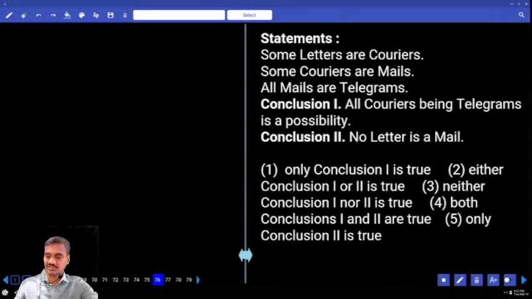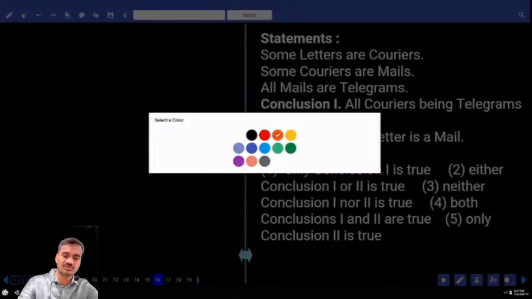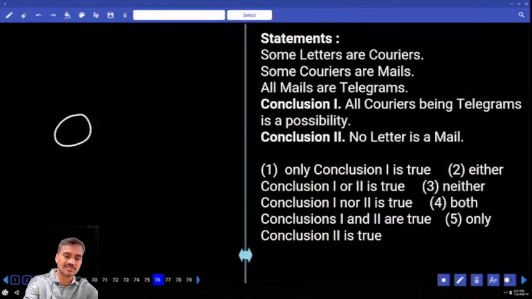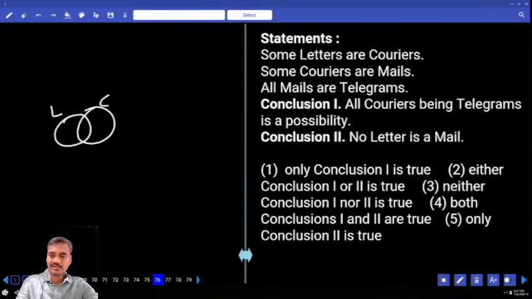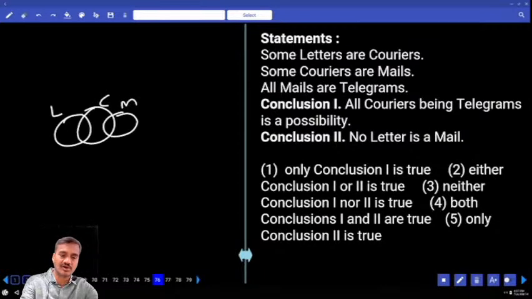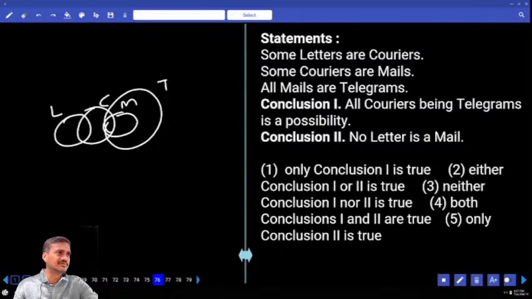The next one, 76 onwards. Question number 76. Some letters are couriers. Now some of the letters are couriers can be written like this. These are the letters that are couriers. And next one, some couriers are mails. All mails are telegrams. Now with the help of this, first one, all couriers are telegrams is a possibility. Will it be possible? How do you draw the diagram?